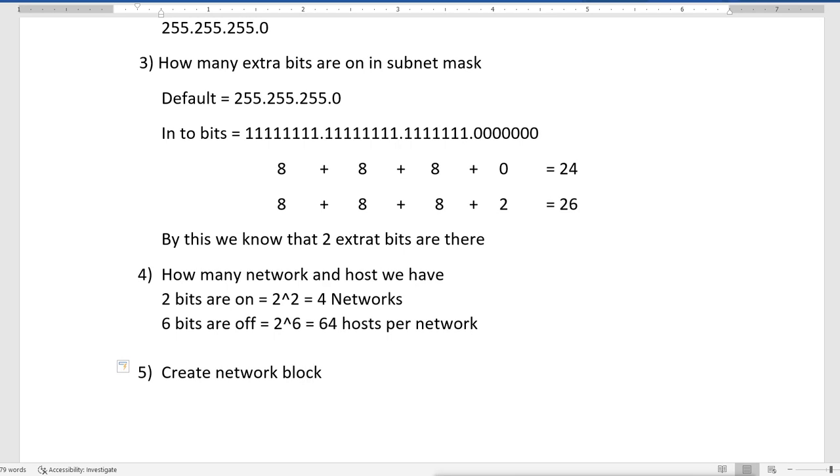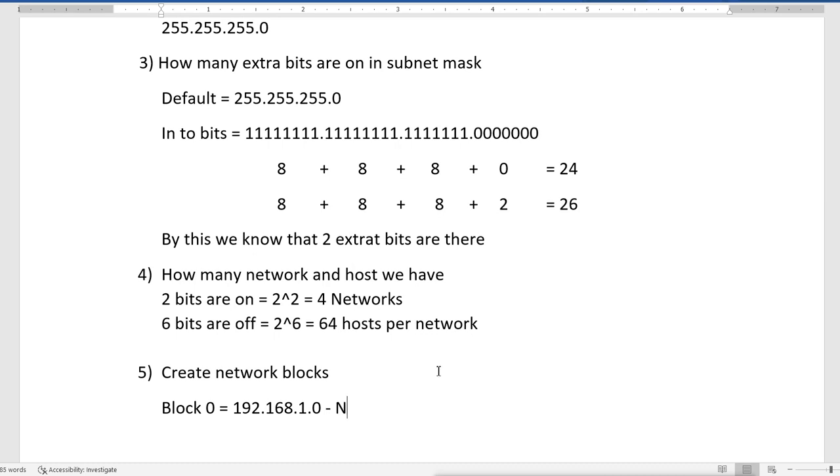That means network 0, the first block, will start from 192.168.1.0, and this will be the network IP.